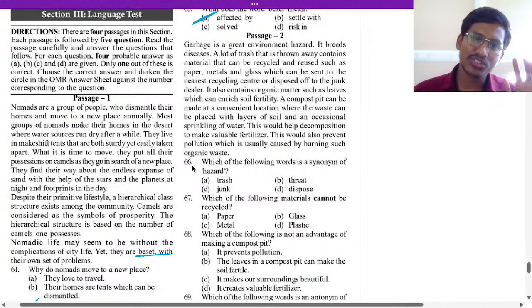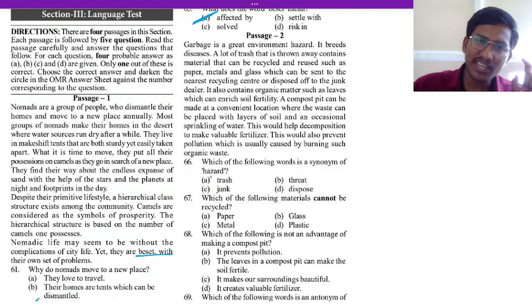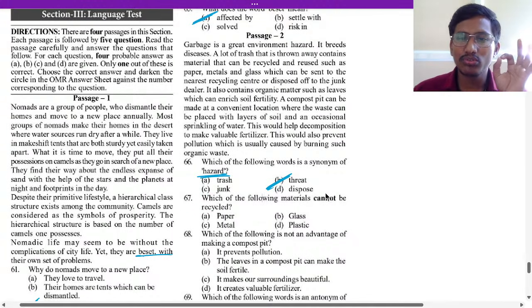Now let us see the questions. Which of the following words is a synonym of hazard? Hazard means a threat. Okay, next: which of the following materials cannot be recycled?